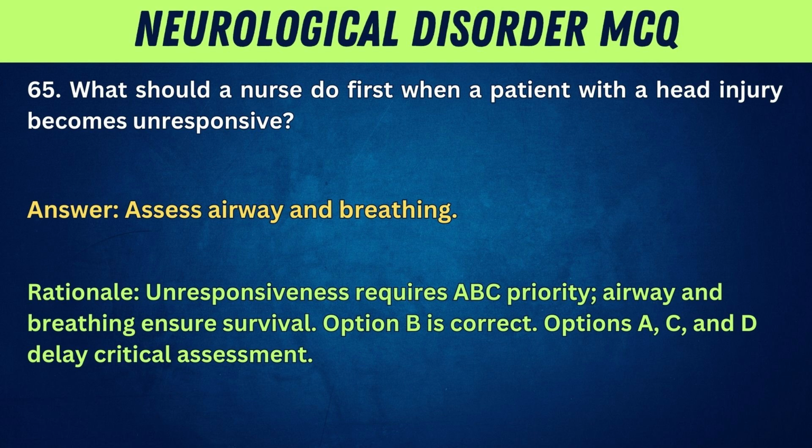Rationale: unresponsiveness requires ABC priority. Airway and breathing ensure survival. Option B is correct. Options A, C, and D delay critical assessment.